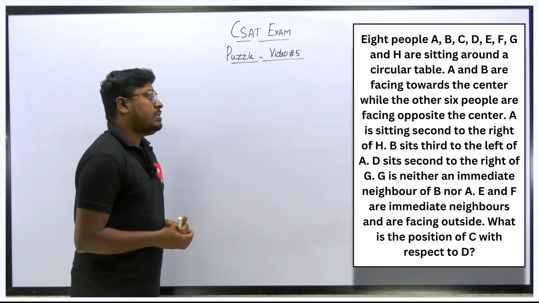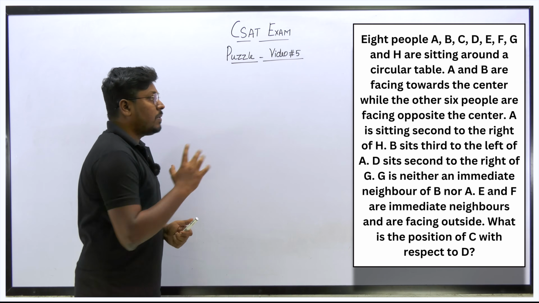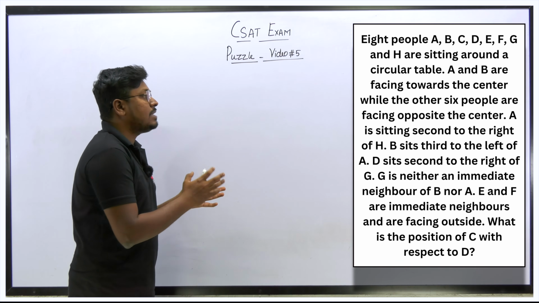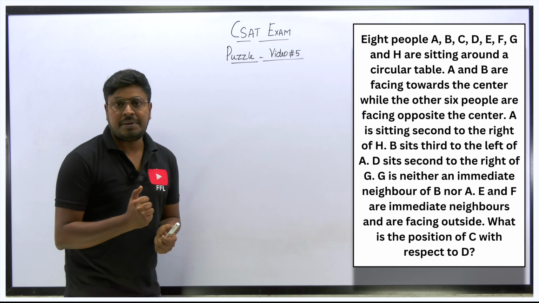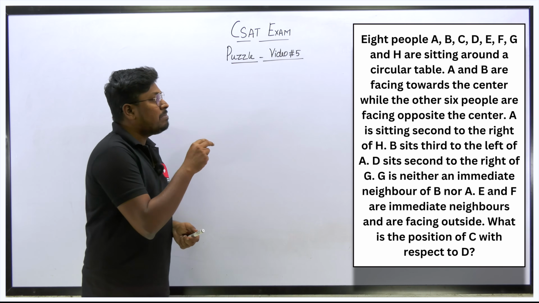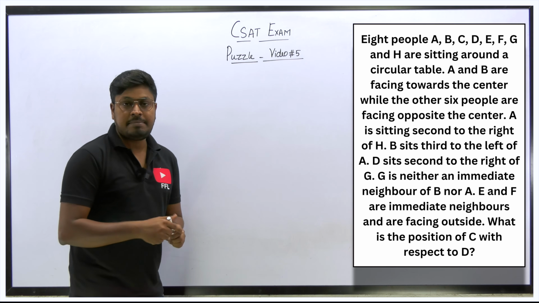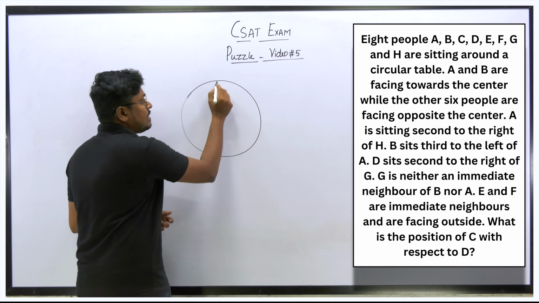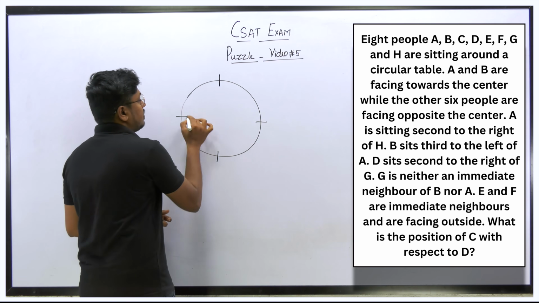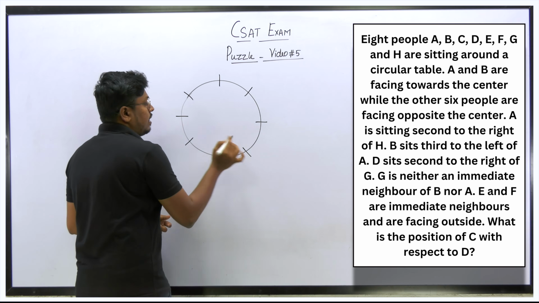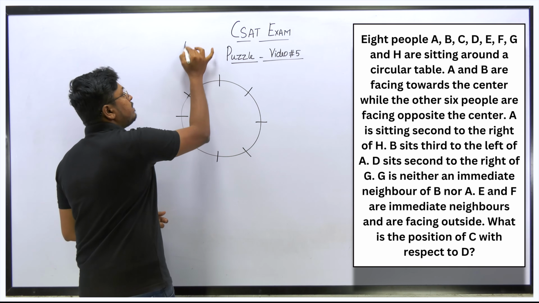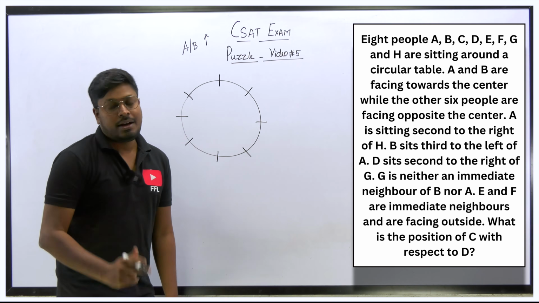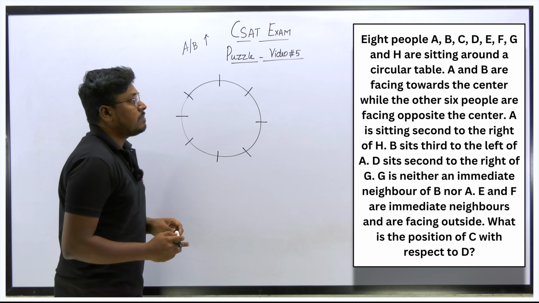Next question. 8 people A to H are sitting around a circular table. A and B are facing the center, while the other 6 people are facing outside. So this question is based on 2 people facing towards the center, that is A and B, and all the remaining persons are facing away from the center, right? Totally there are 8 persons. So draw the diagram like this, and according to the question only A and B are facing the center, and all the remaining 6 people are facing outside. Got it?